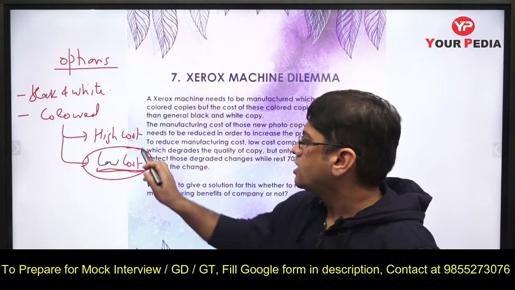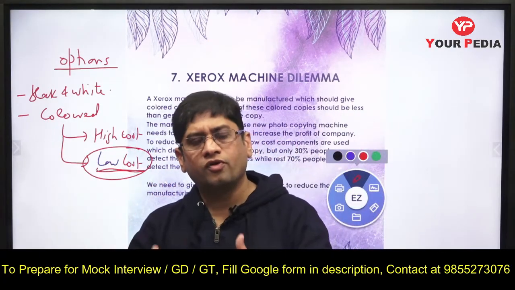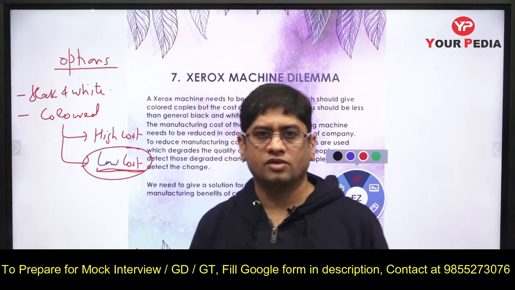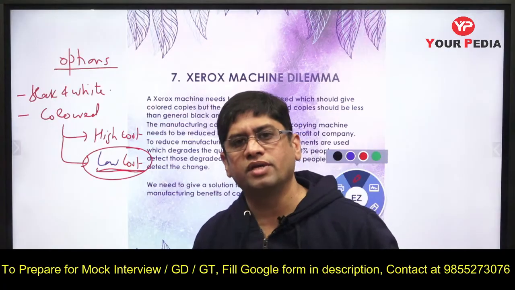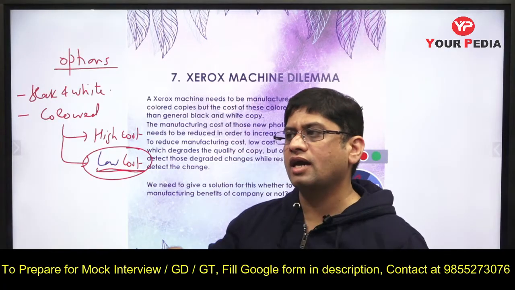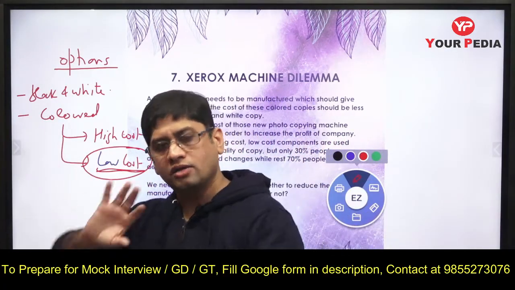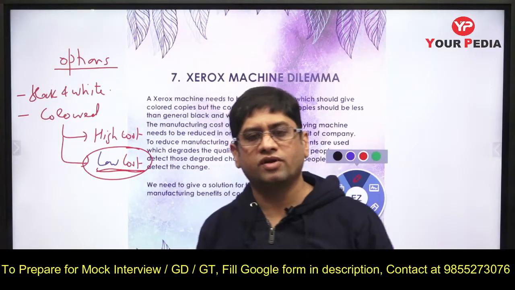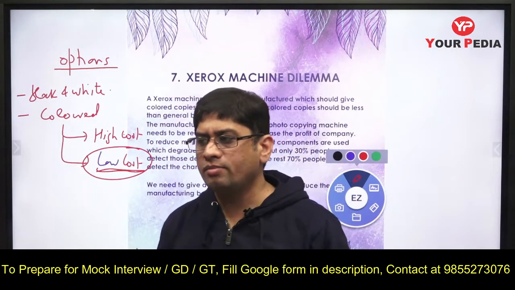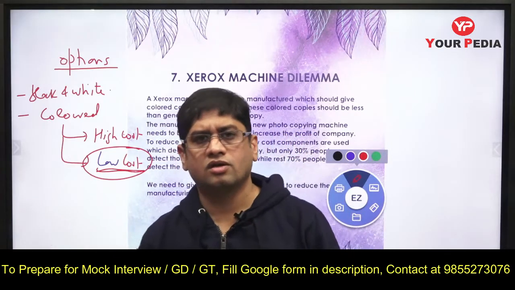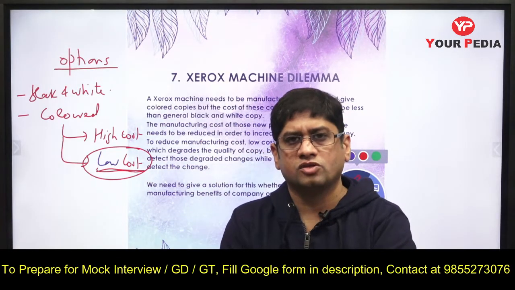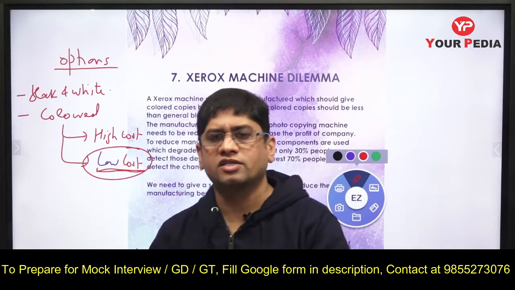So what I am doing: if the customer comes to the shop for purchasing that machine, my customer, as a manufacturing company, can be the person who is a retail outlet, who is going to sell the machine further to the customer, or he may be the end user who is the Xerox fellow, who is going to give the colored pieces to the customer. So there are two kinds of customers for me.